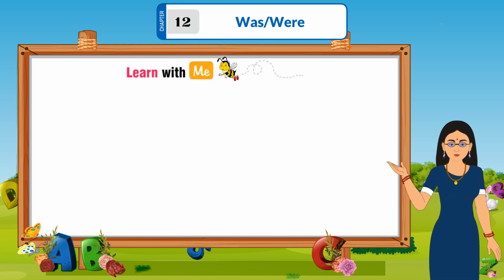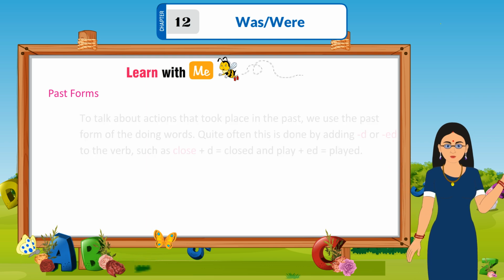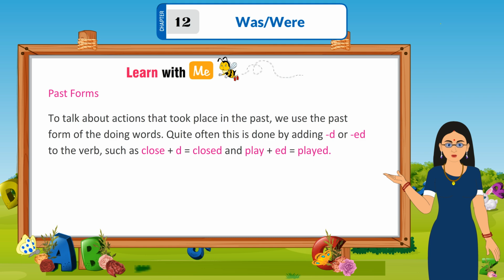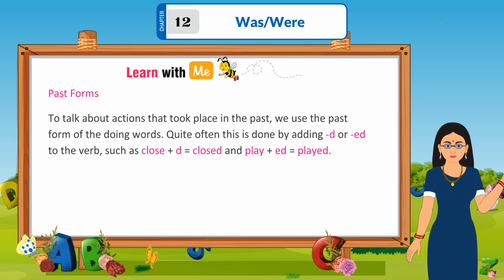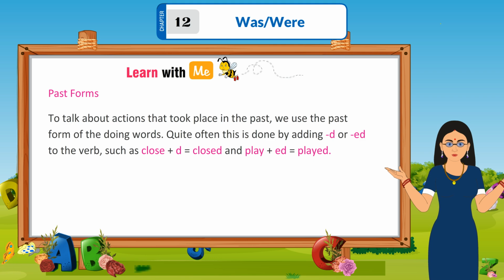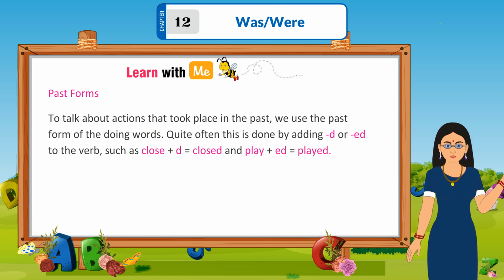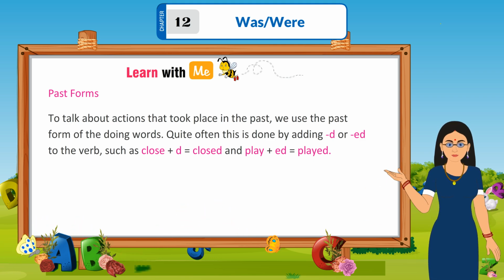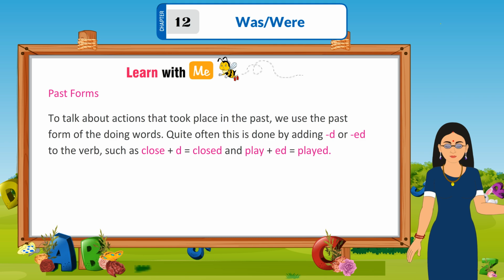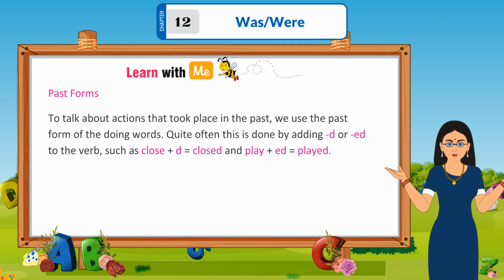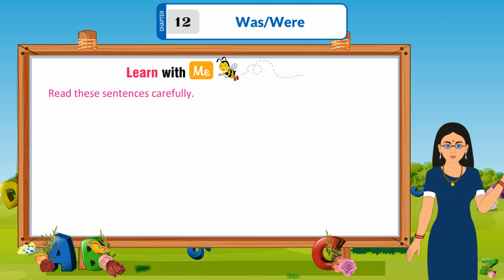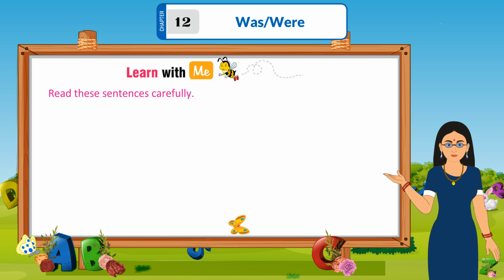Learn with me. Past form. To talk about actions that took place in the past, we use the past form of the doing words. Quite often, this is done by adding d or ed to the verb, such as close plus d, closed, and play plus ed, played. Read these sentences carefully.